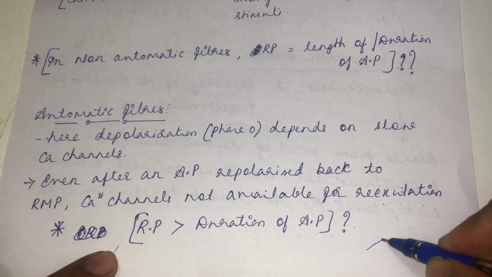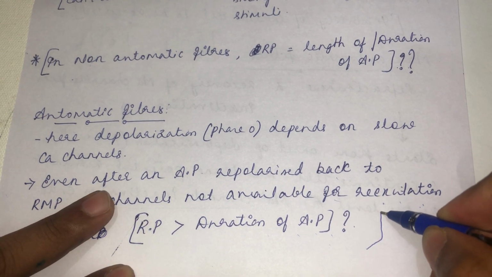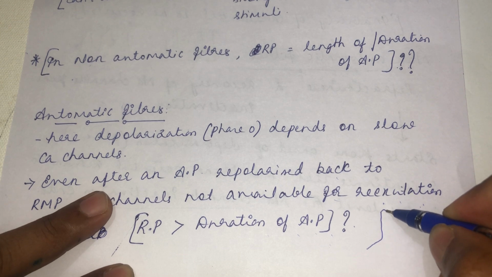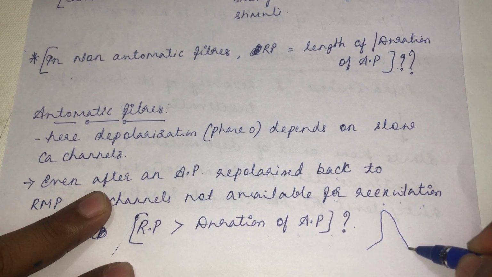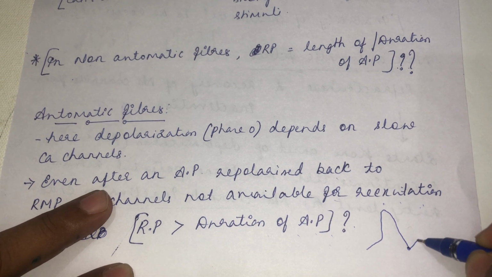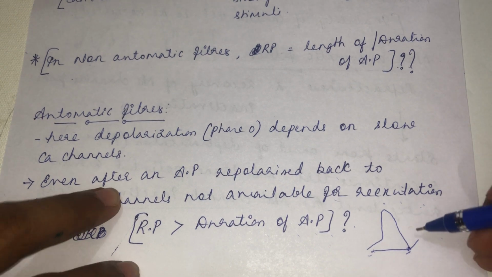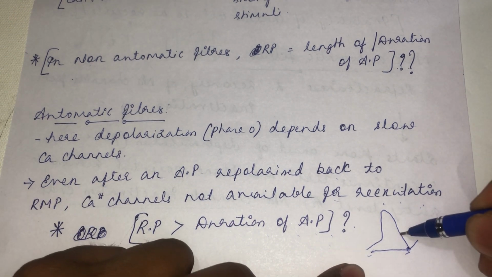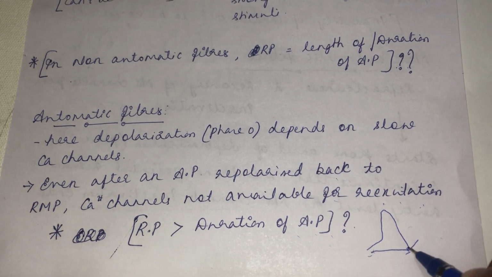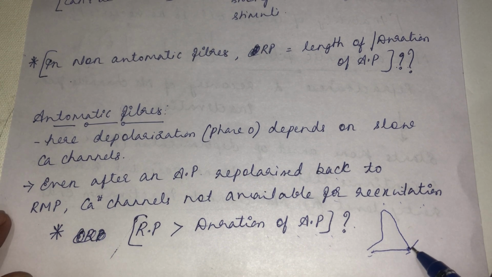So what is the type of action potential here? See, phase 4, spontaneous depolarization. Then there will be phase 0, depolarization. Then phase 1, phase 2. Then again it will reach the resting membrane potential. So here the refractory period will be there. Once the action potential reaches the resting membrane potential, no doubt the pacemaker sodium channel will be opened, and only phase 4 depolarization ensues here.